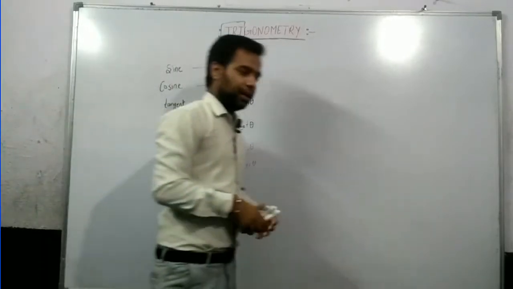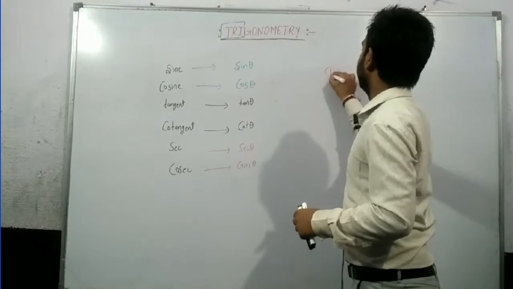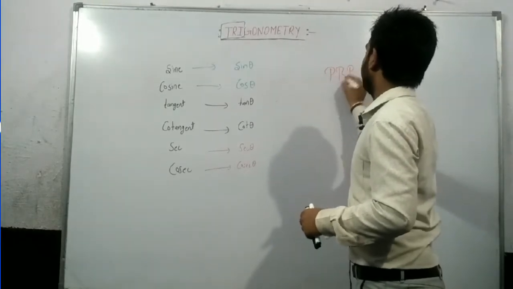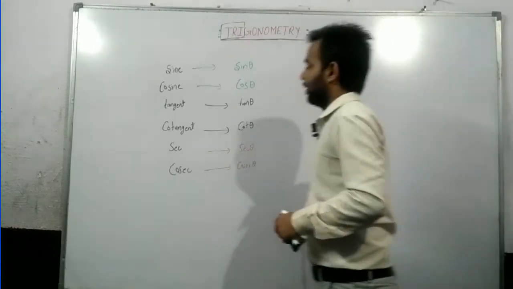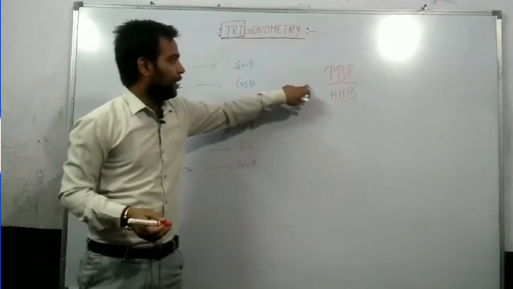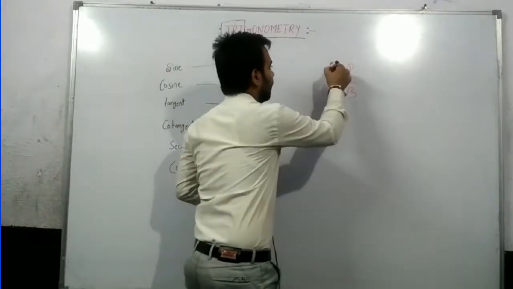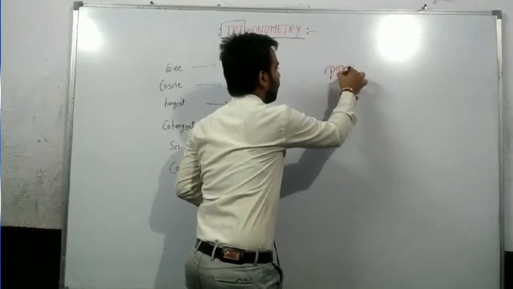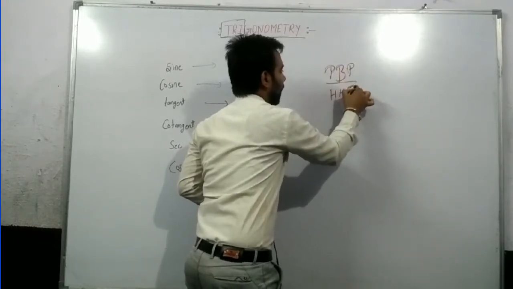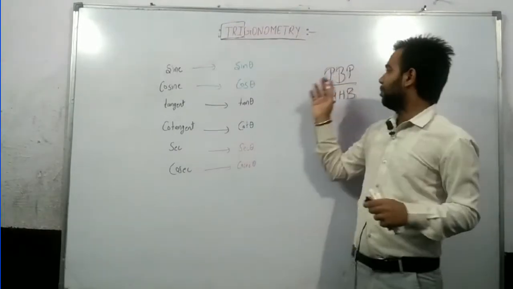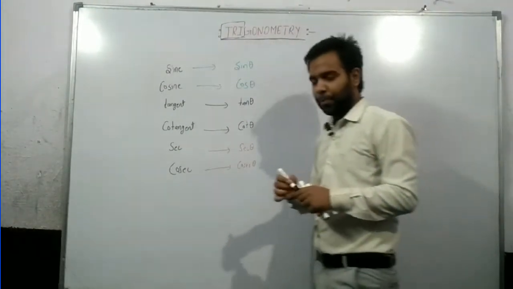For this we have a trick. What is the trick? Just try to understand. The trick is P B P by H H B. I highlight it, P B P by H H B. We all know that P is for perpendicular, B for base and H for hypotenuse.